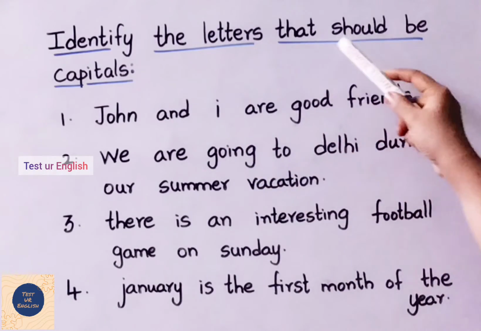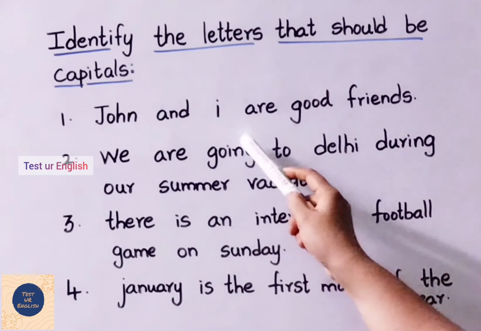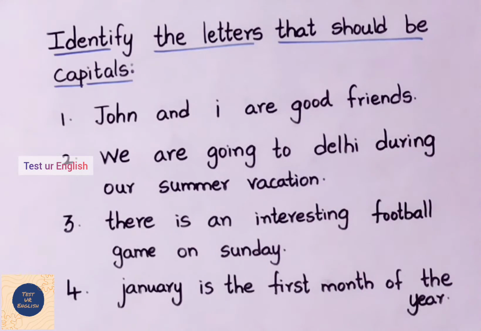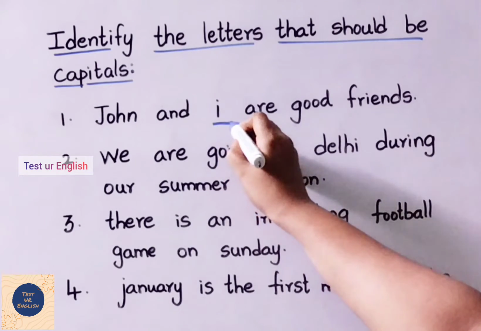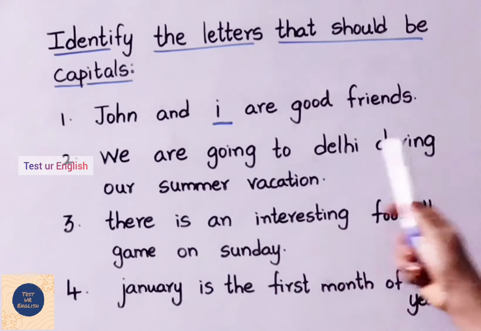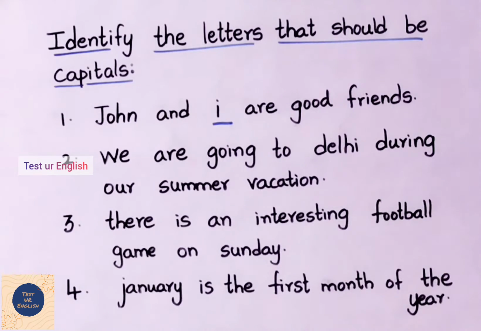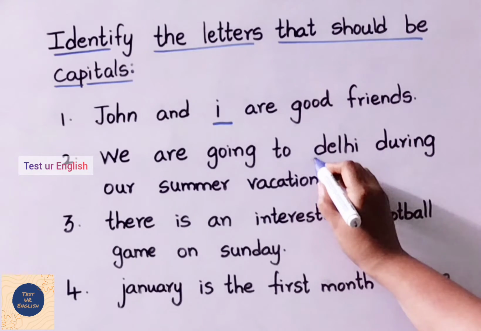Identify the letters that should be capitals. First one, John and I are good friends. I always should be a capital letter, so underline I. Second one, we are going to Delhi during our summer vacation. Here Delhi is the name of a place, so underline the letter D.